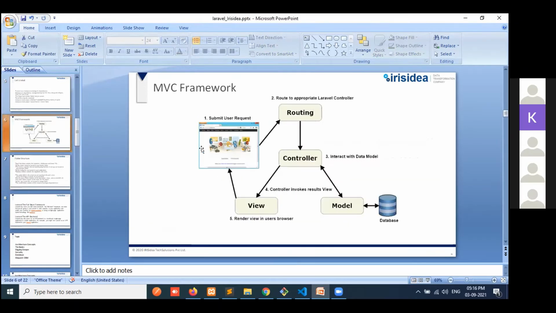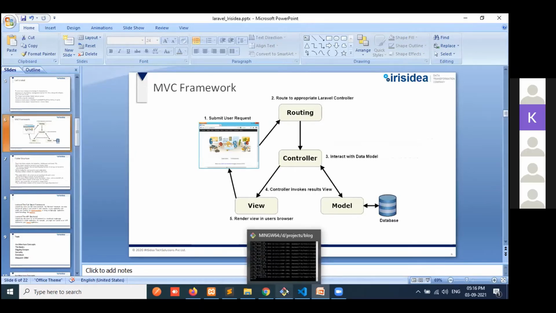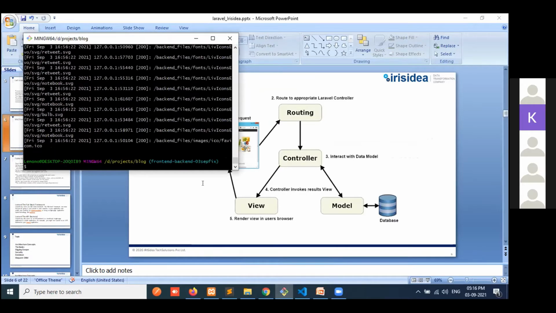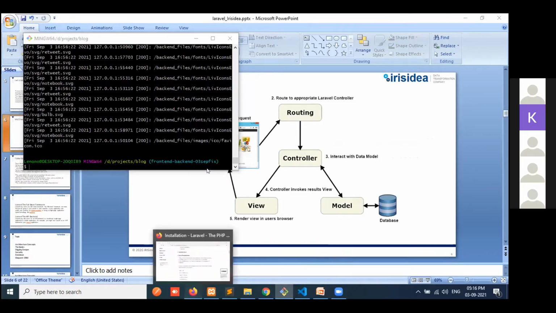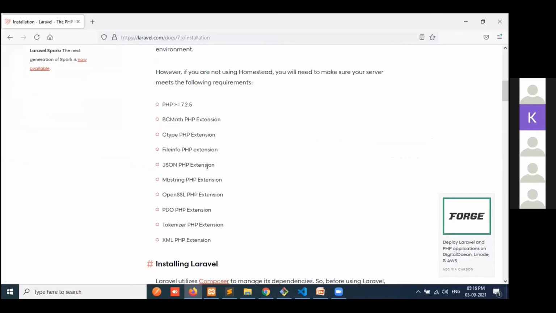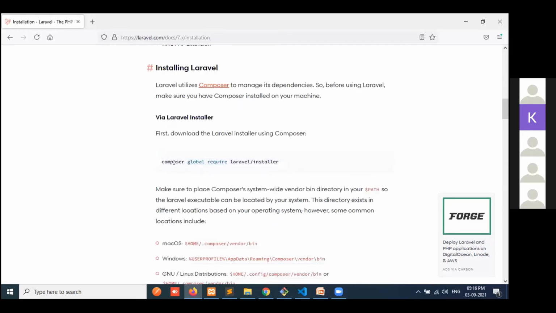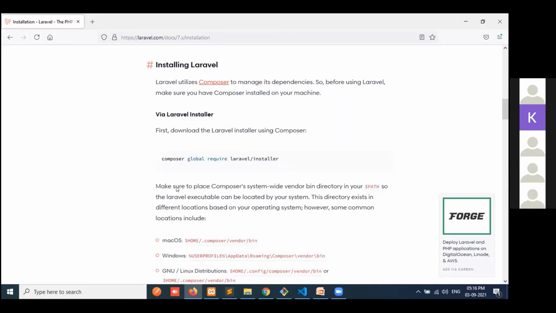So I will move to how to create any project in Laravel. So you can see, I already installed Composer. If anybody wants to install, first install Composer, then install with this command.